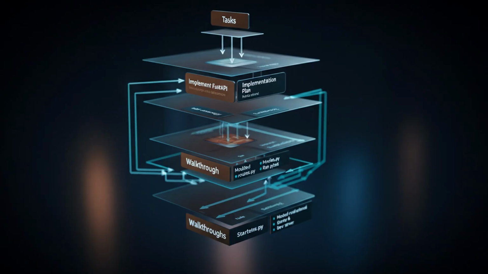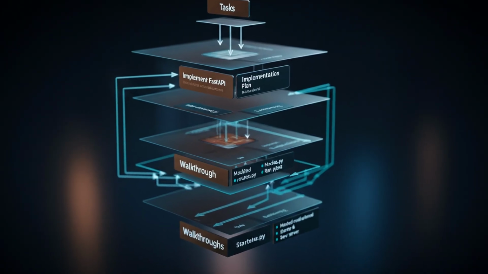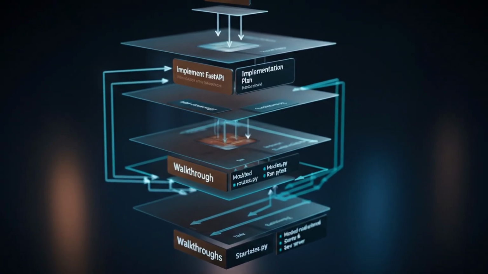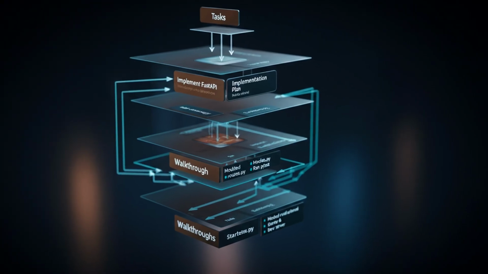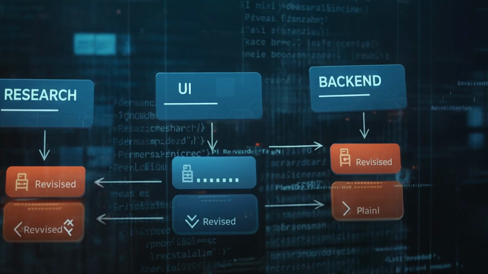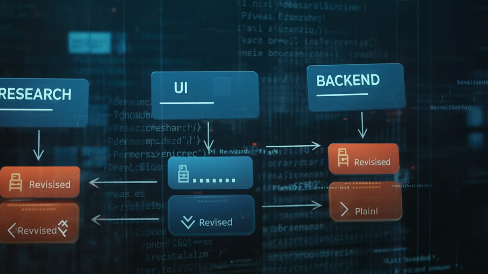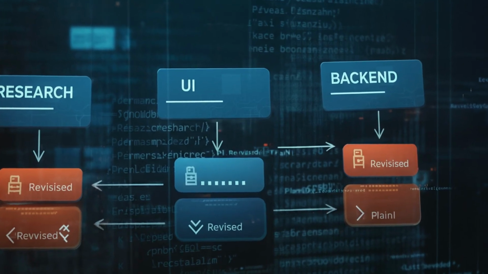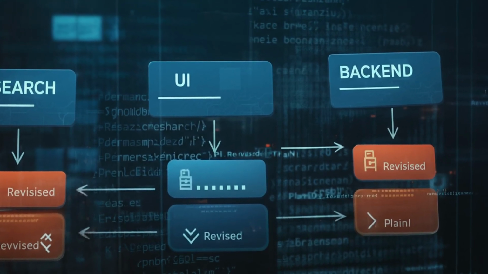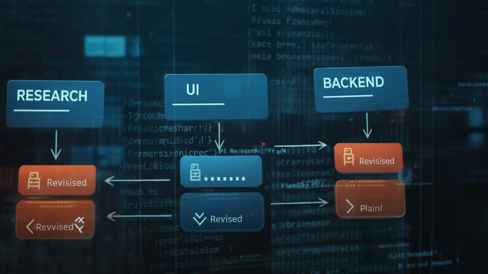Think of tasks as the contract between you and your agents. You define scope, constraints, and success criteria, and every downstream action pins back to those task objects. When you spin up 3 agents in parallel, you do not get one chaotic wall of chat. You see 3 distinct task threads. Implementation plans then force the agents to propose step-by-step changes before touching code. You can pause here, drop comments like drop charts from the MVP, and push revisions without throwing away their earlier reasoning. This is plan, refine, orchestrate, turned into actual workflow.